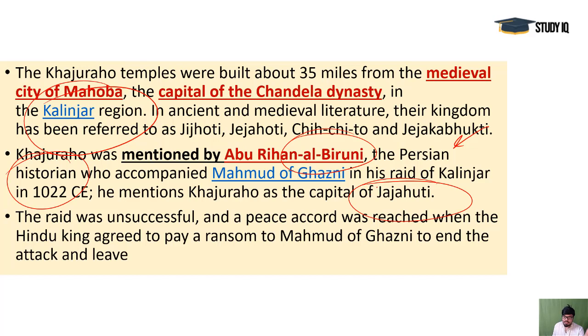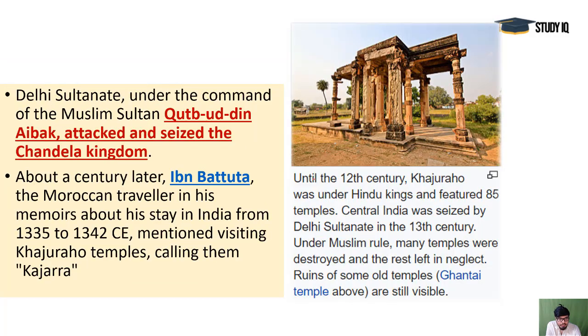Okay, Khajuraho as the capital of Jajoti. And this person Albiruni came from Iran or Persia as we call it, with Mahmud of Ghazni, who attacked this region, but some agreement happened between the kings and Mahmud of Ghazni, and he did not destroy the temple actually. So it was safe at that time, and ransom was surely given to him.